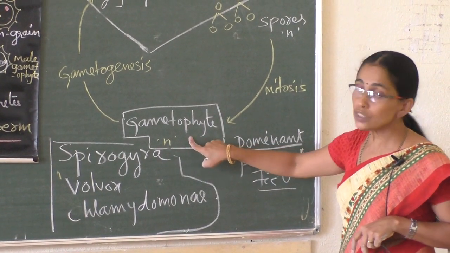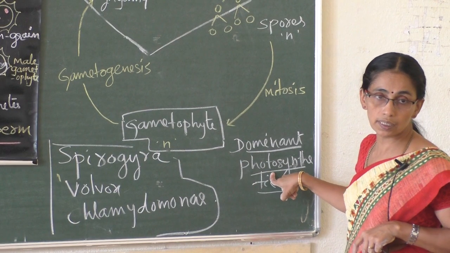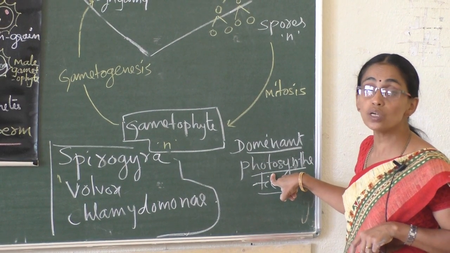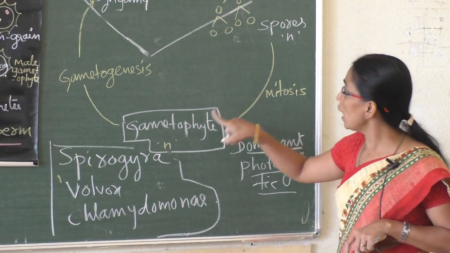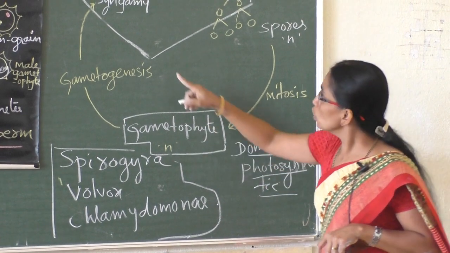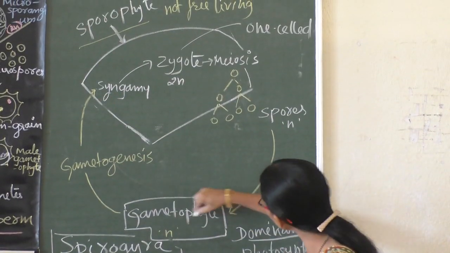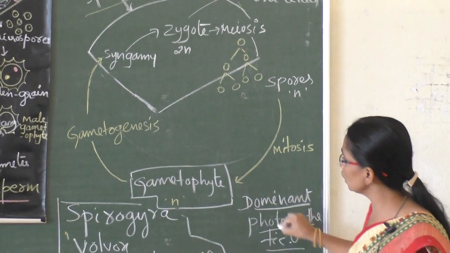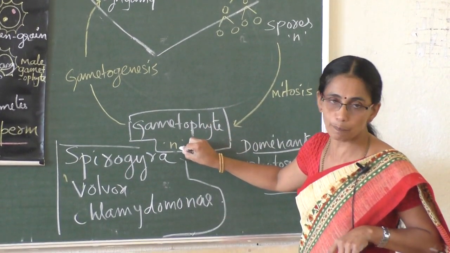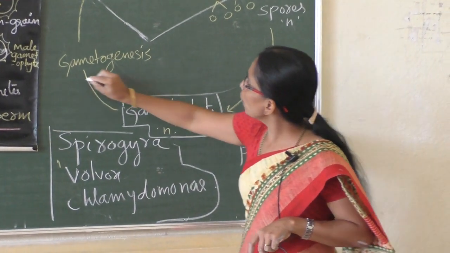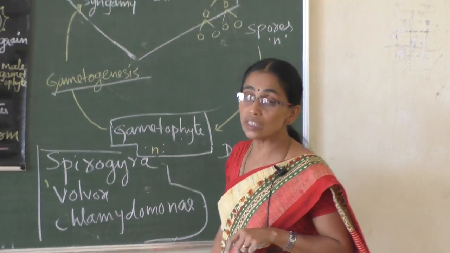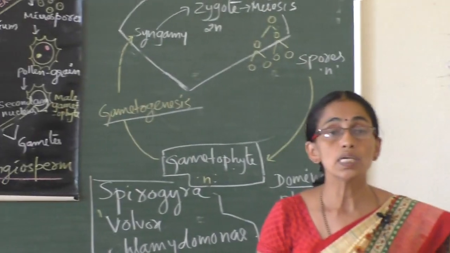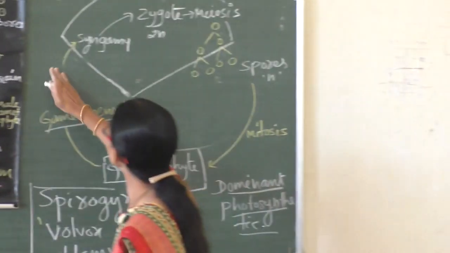This means it is autotrophic, not dependent upon the sporophyte. This gametophyte, haploid, by the process of gametogenesis, produces gametes.